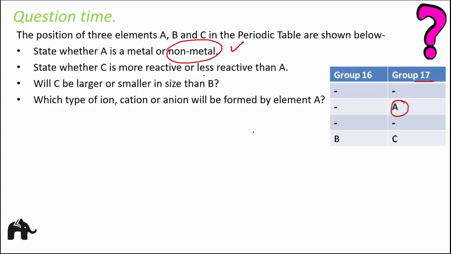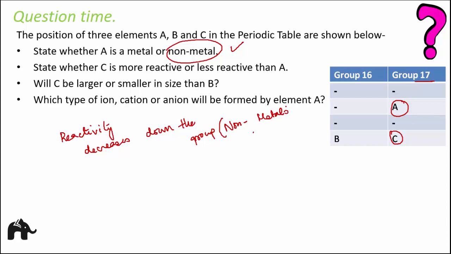State whether C is more reactive or less reactive than A. We see here that both A and C belong to the same group. And we know that in a group, reactivity decreases down the group for non-metals. Here we are dealing with non-metals, right? Because both A and C belong to group 17. So they are non-metals. Therefore we can say that C is less reactive than A.